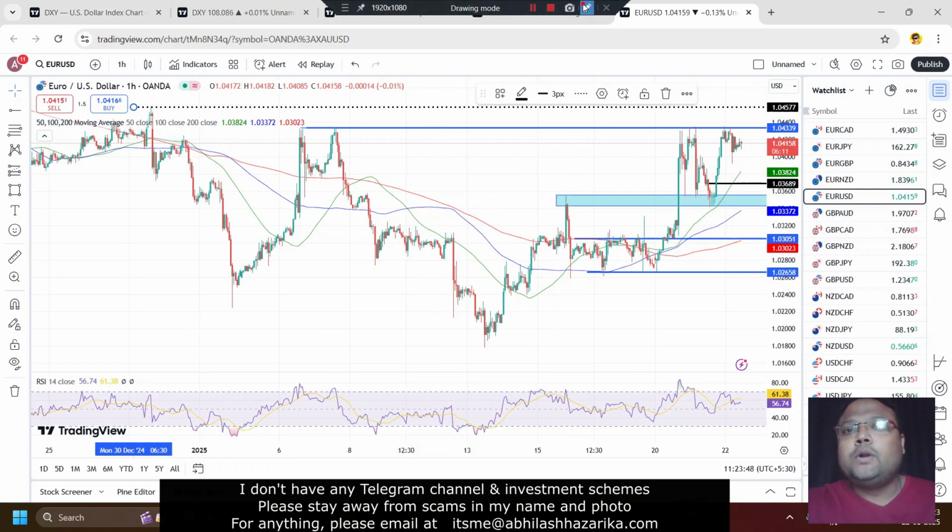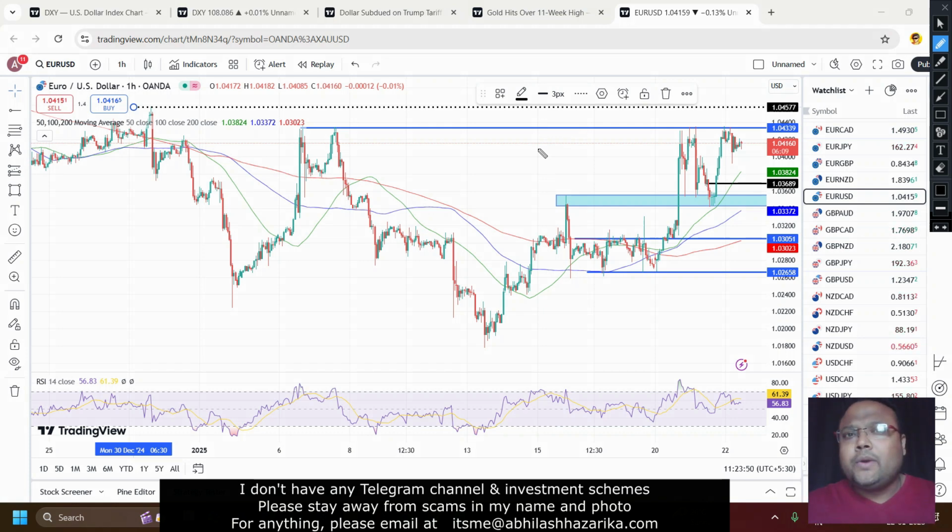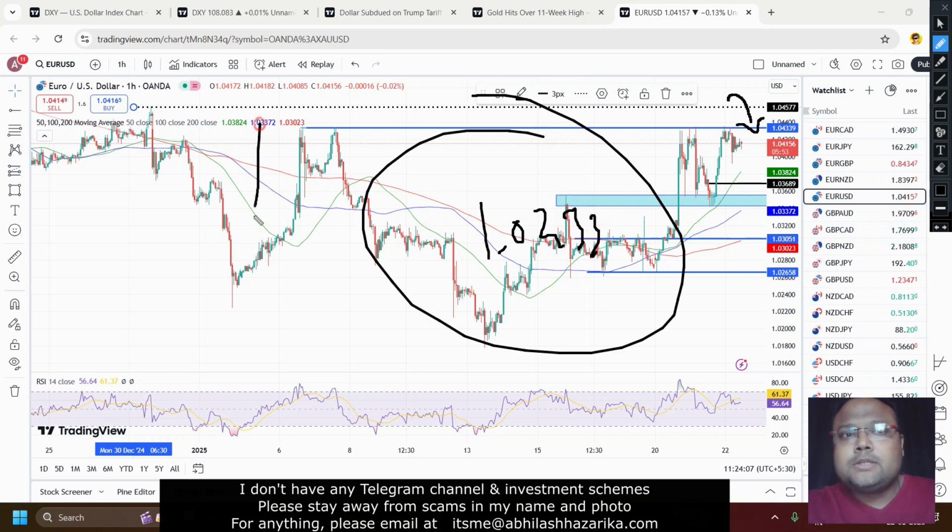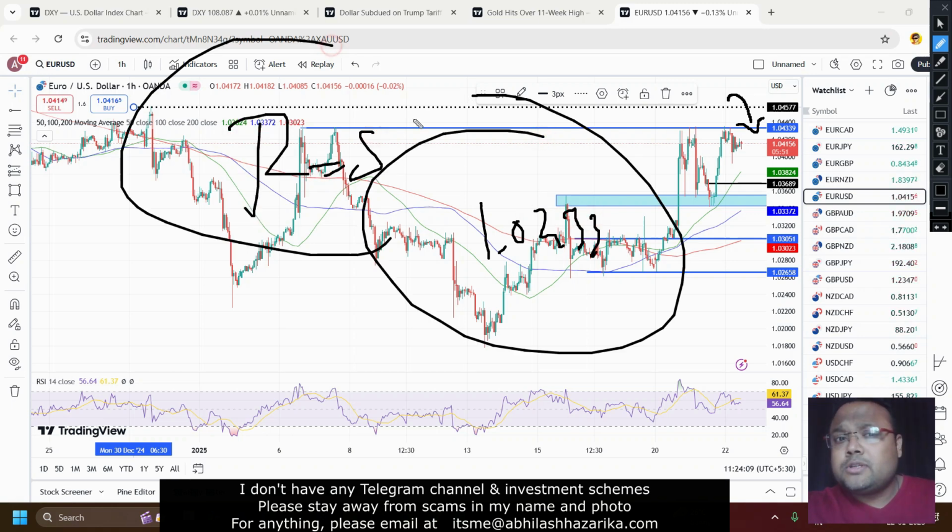So if you don't want to take any risk, because you must be knowing that buying at retracement is safer in comparison to buying at breakout, what you can do is wait for some time, after a few hours, when the same level 1.0433 will be the new support, because the previous resistance will become the new support. You can look for a buy there because this will be the new support in the market.